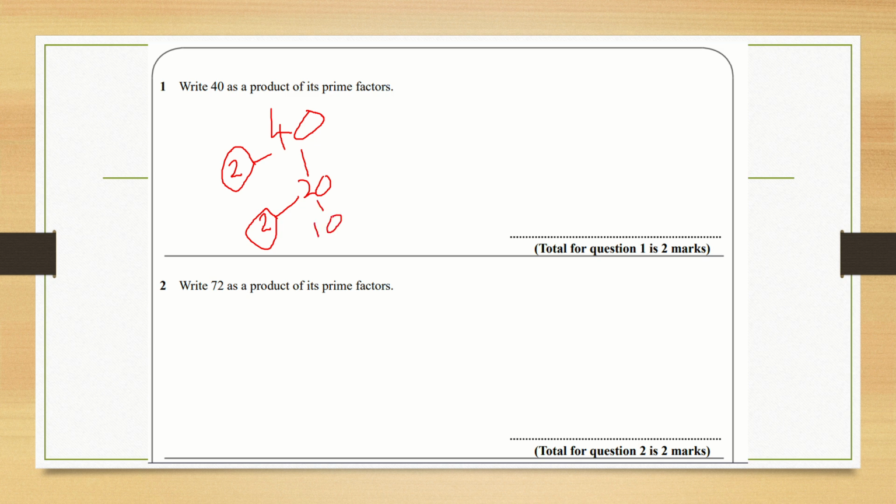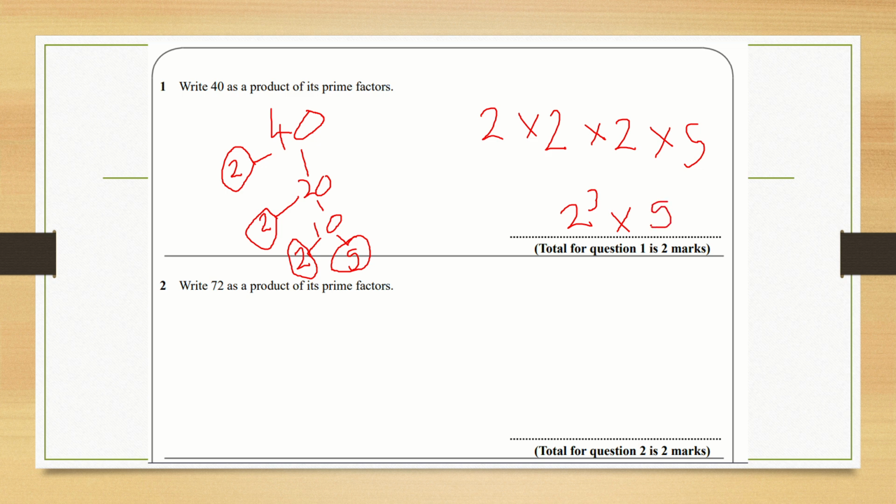And is 10 divisible by 2? Well, yes. And that leaves us with 5, which is also a prime number, so we circle that. And that gives us our answer. Now, we've got the prime factors of 40 here: 2, 2, 2, and 5. So we write that out as 2 times 2 times 2 times 5, or we can simplify that in our final answer to 2 cubed times 5.